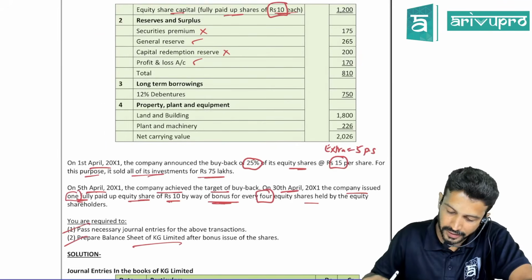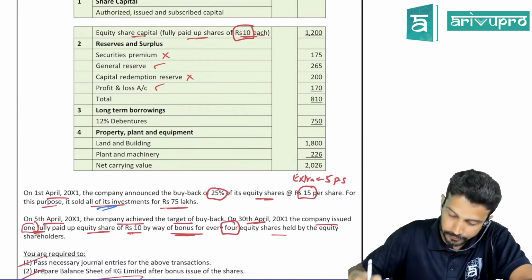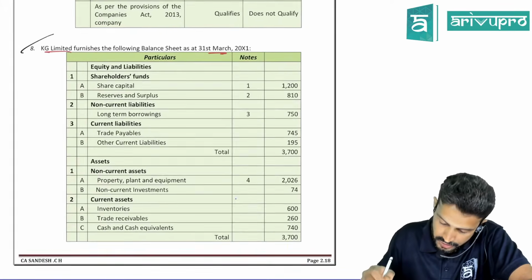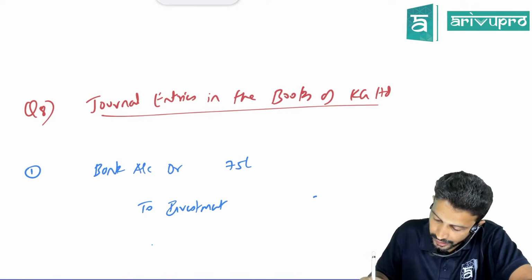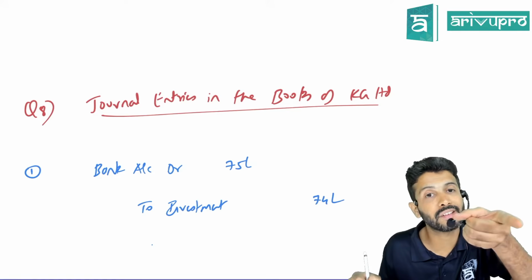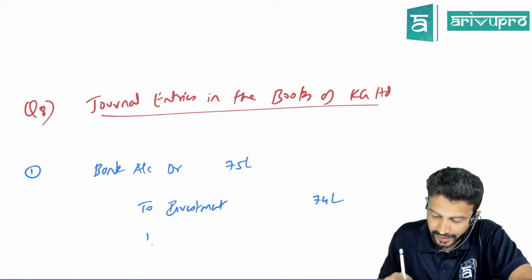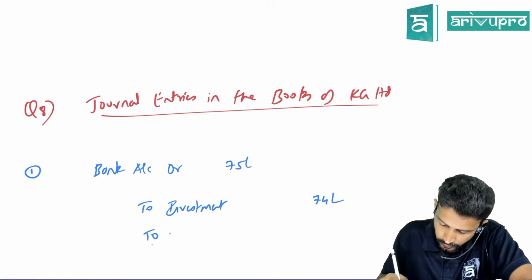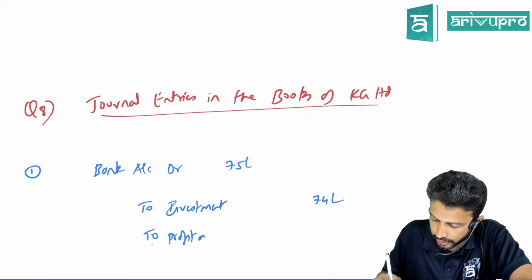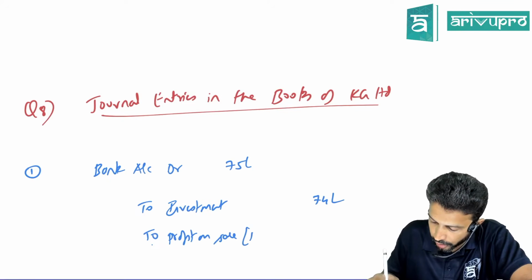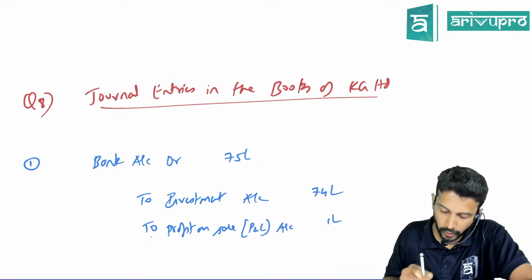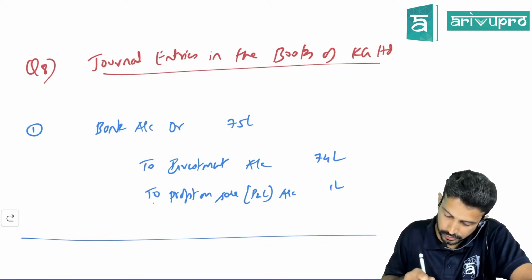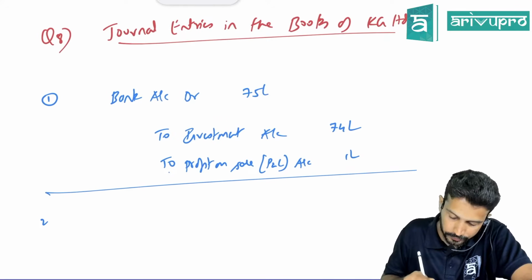Okay, investment, you sold all of its investment, right? Check the balance sheet, sir. What is the investment value? 74 lakh. Sir, 74 lakh is the investment value, but we sold it for 75. So this time around, we made a profit on sale, which will be transferred to P&L account, and the profit is 1. First journal entry.